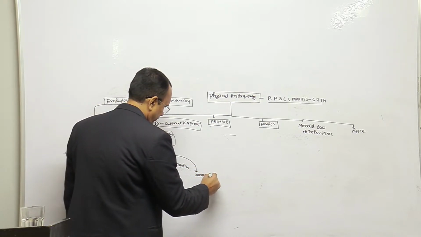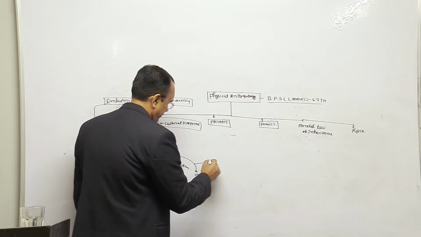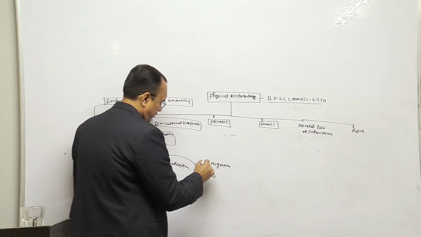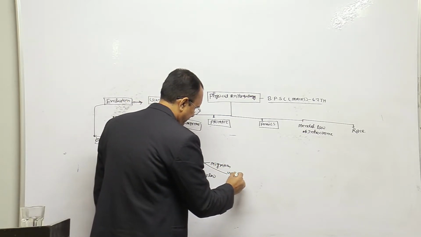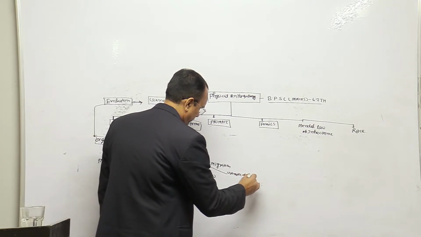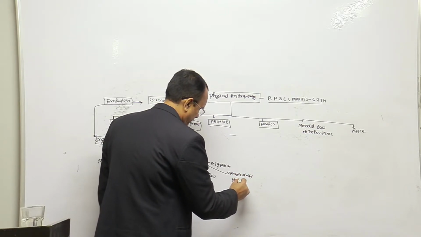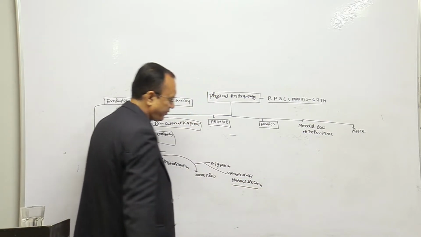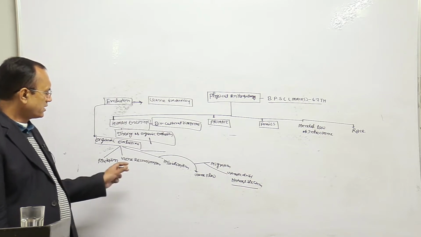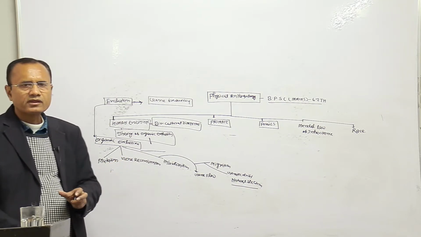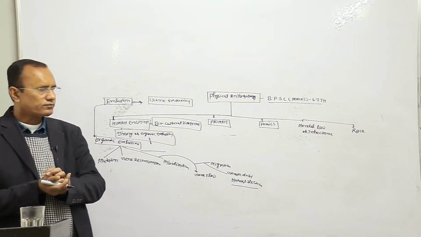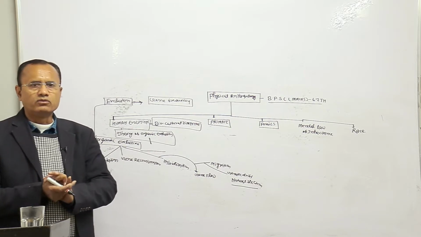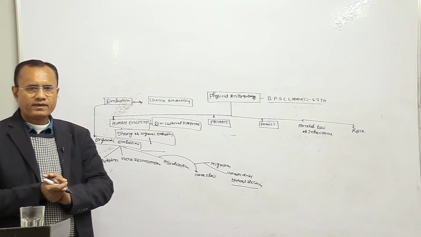Then gene flow, migration, genetic drift and natural selection, right? These are the important factors which we will study in detail, which are responsible for organic evolution, just as I wrote.